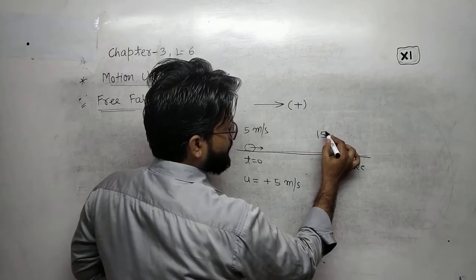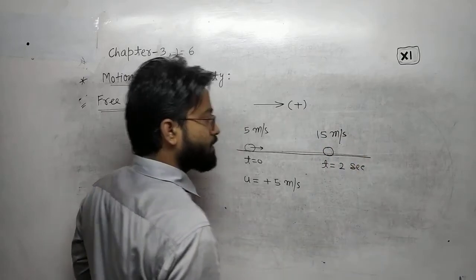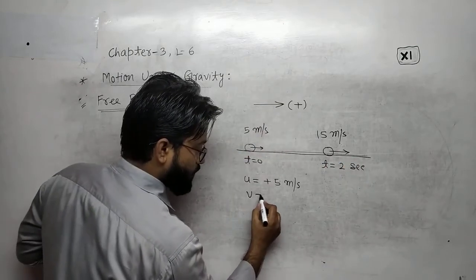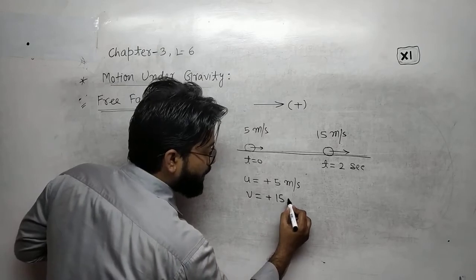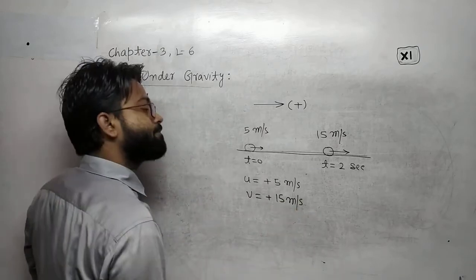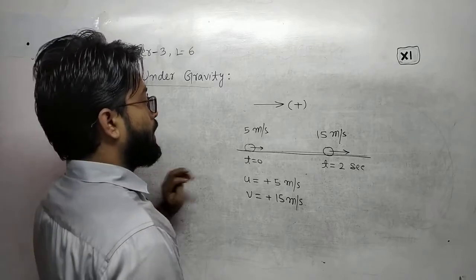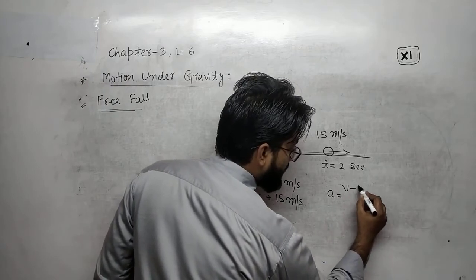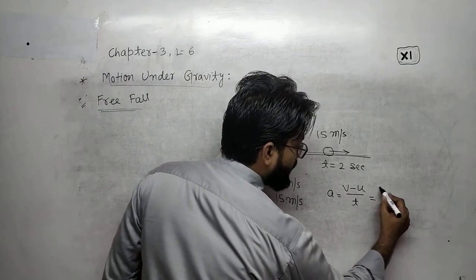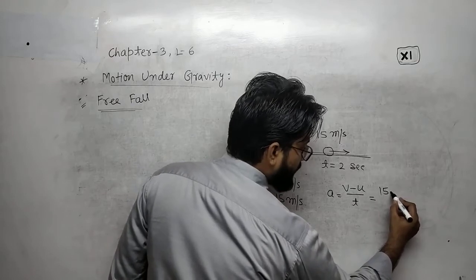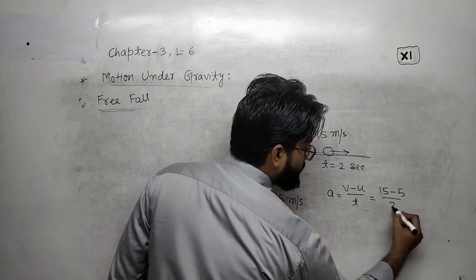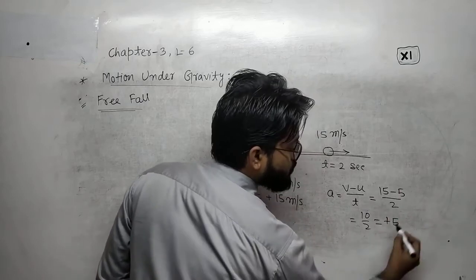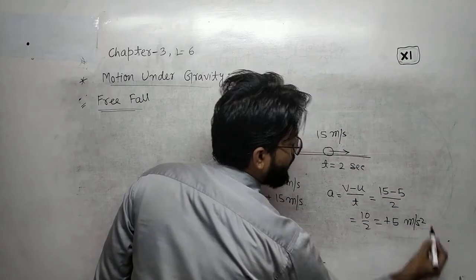let us suppose 15 meter per second, and the object is also moving in the same direction. That means v, the final velocity, is plus 15 meter per second. Okay, let us calculate acceleration. Acceleration is equal to (v minus u) upon t. V is 15, u is 5, upon 2, that is 10 upon 2, that is 5, and this is also positive, meter per second square.